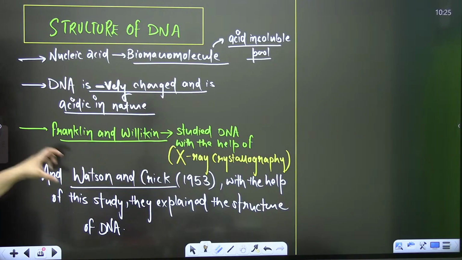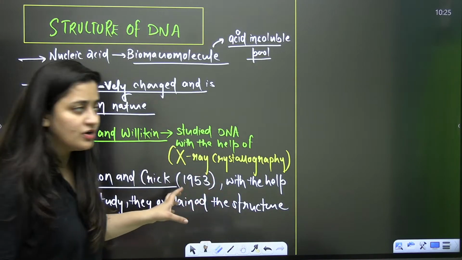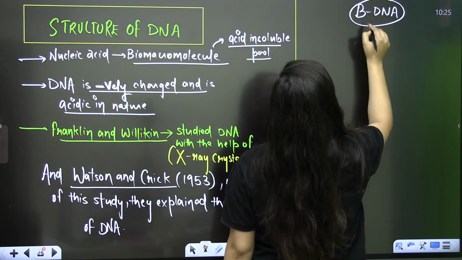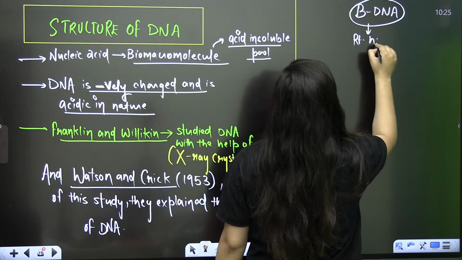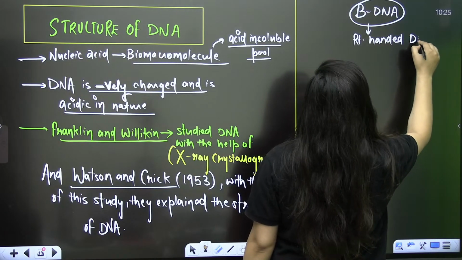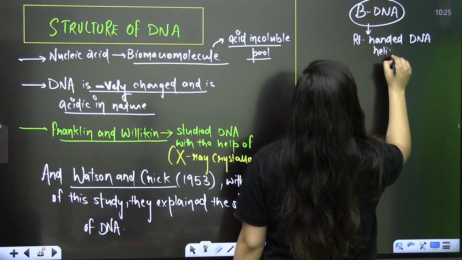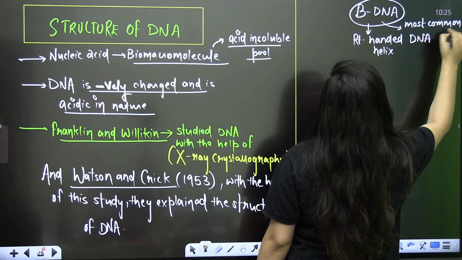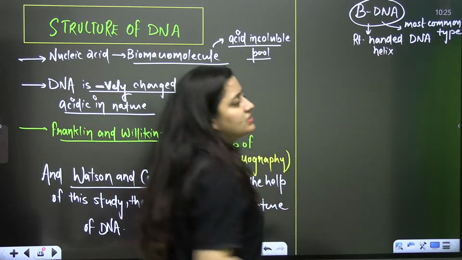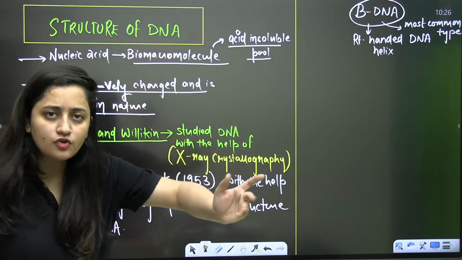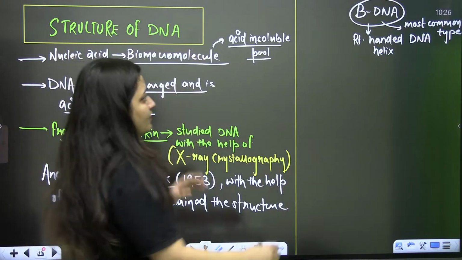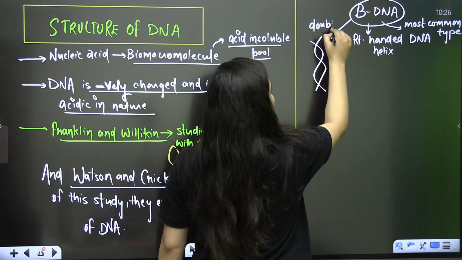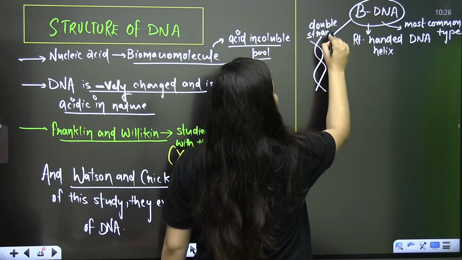So in 1953, Watson and Crick explained the structure of DNA, and the structure that they explained is B-DNA. It is a right-handed DNA helix, and it's the most common type of DNA. Clear? It was explained by Watson and Crick. It was right-handed, the most common type of DNA, and the DNA was helical as well as double-stranded.